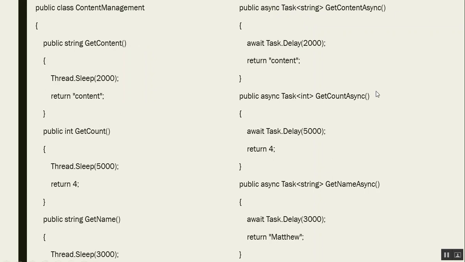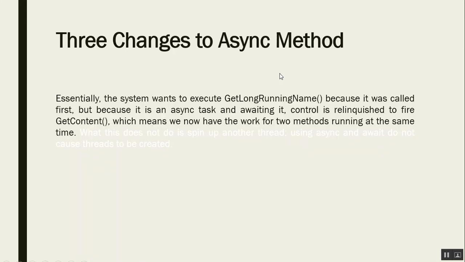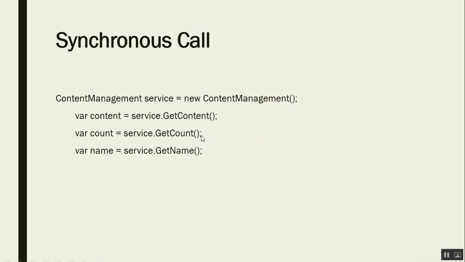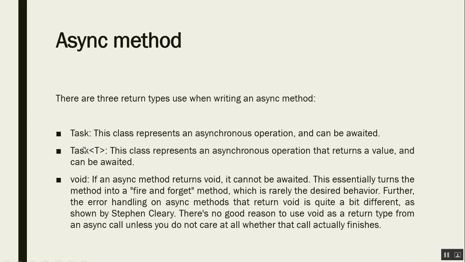It can be void also. Instead of this, I can use void, or I can simply use Task like we used in the earlier method. So Task is the return type for an async method. Then it will be executed asynchronously and it can be awaited.